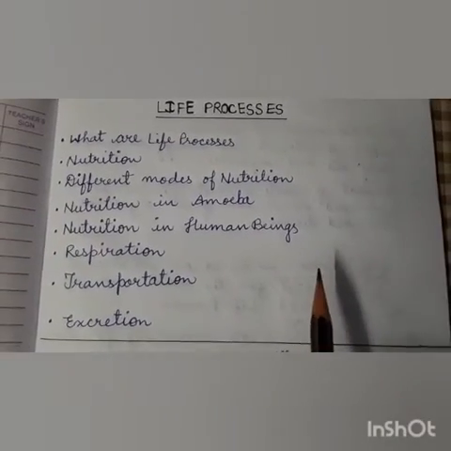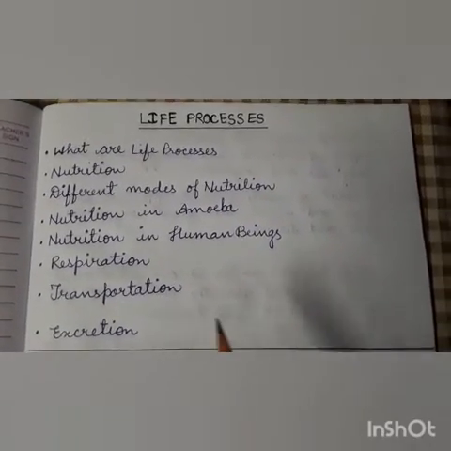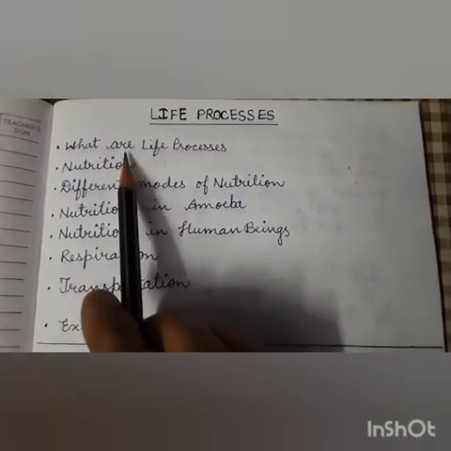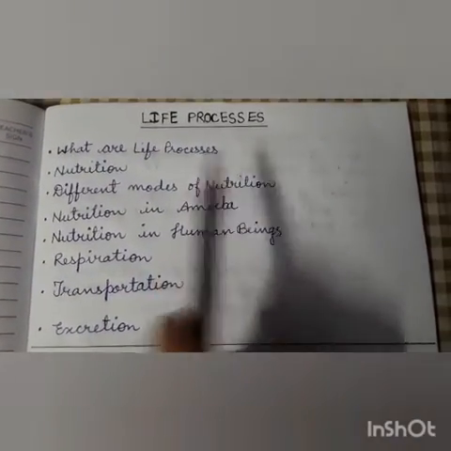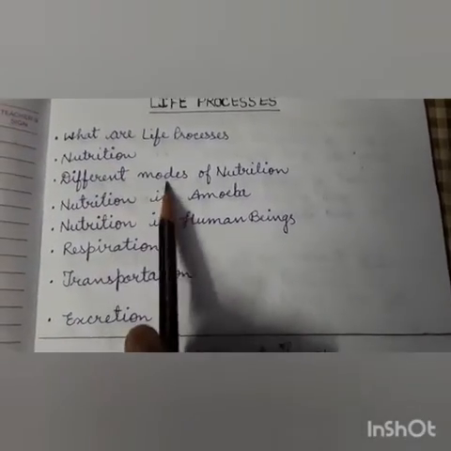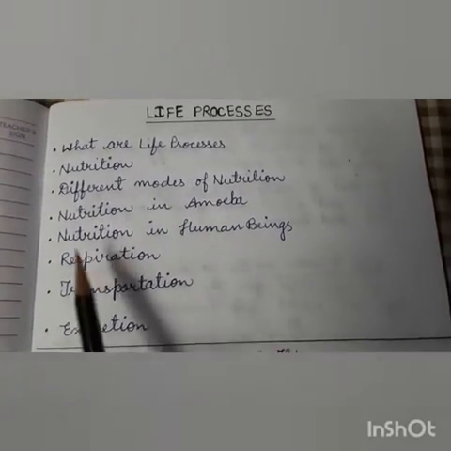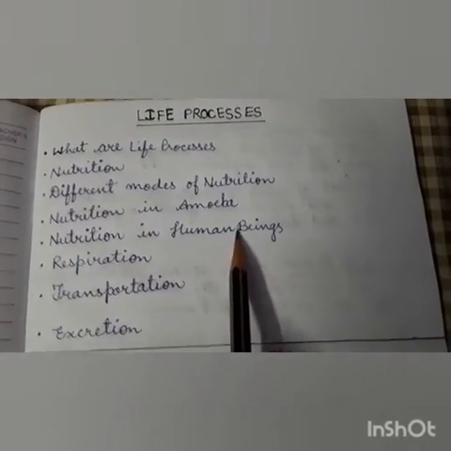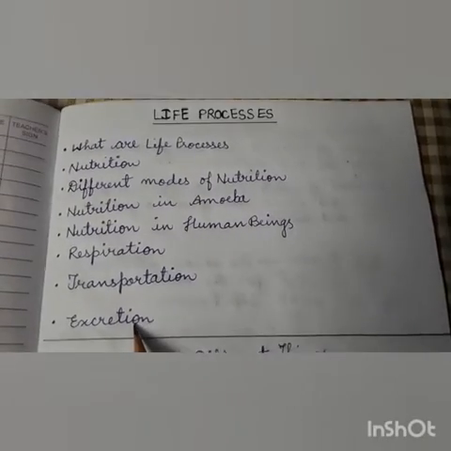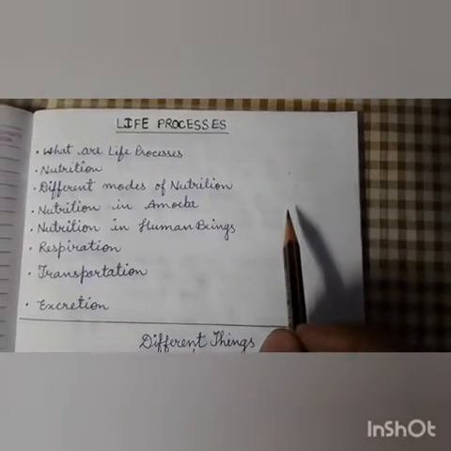So children, we are starting our first chapter, life processes. First of all, I would like to tell you the contents of this chapter, meaning whatever things we have to study. First we will study what life processes are. Second point is nutrition, and third topic is different modes of nutrition. Topic 4 is nutrition in amoeba, nutrition in human beings, then respiration, transportation and excretion. So these are the topics that we will study in this chapter.